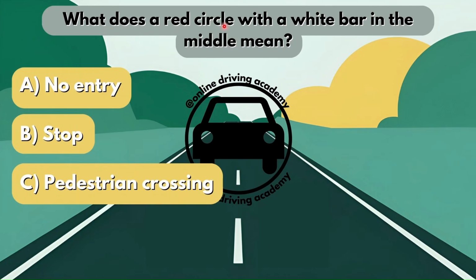What does a red circle with a white bar in the middle mean? Now again, they're testing how well you know your road signs. So imagine a red circle and there's a white bar in the center. What does that mean? Does it mean that there is no entry? Does it mean that you have to stop? Or does it mean that there is a pedestrian crossing? The correct answer would be option A, no entry.